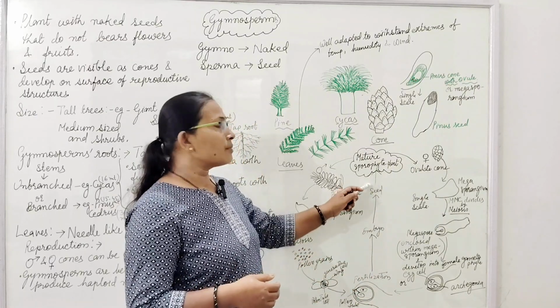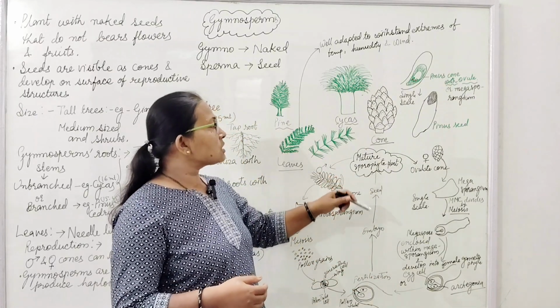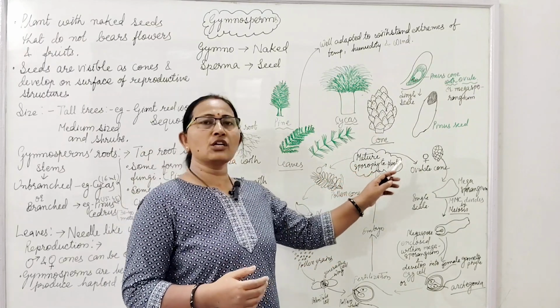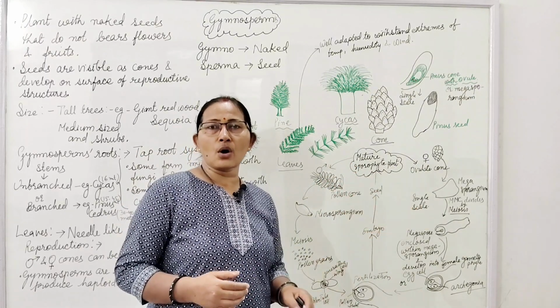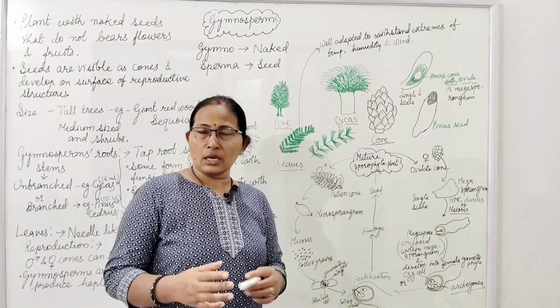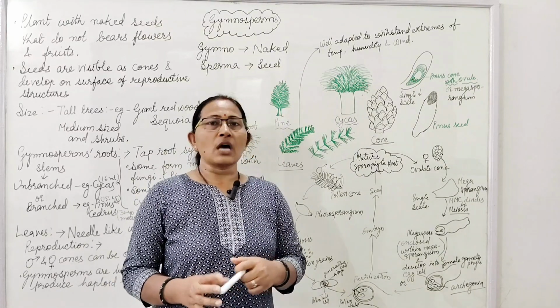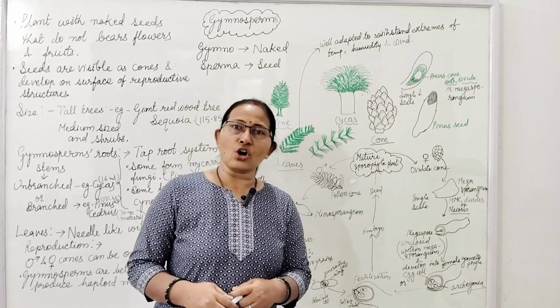This embryo develops into the seed, and the seed changes into the mature sporophyte plant. So this is about reproduction in the gymnospermic plant. I hope you understand today's topic.